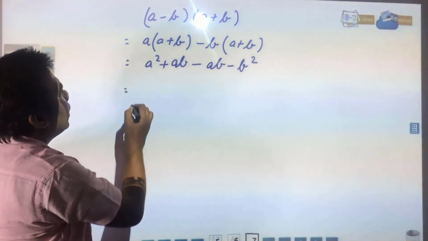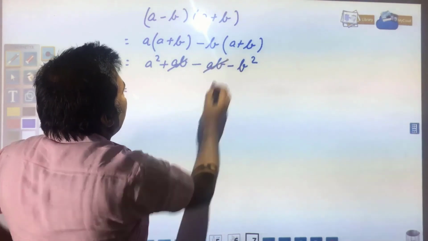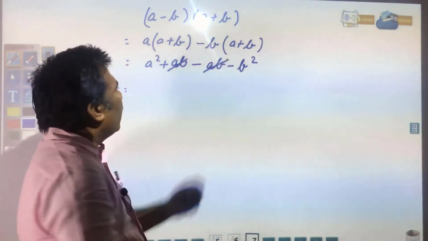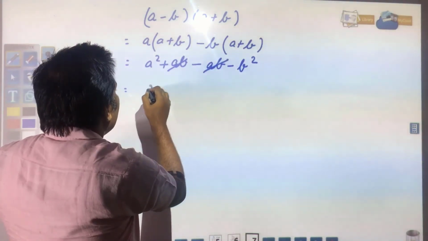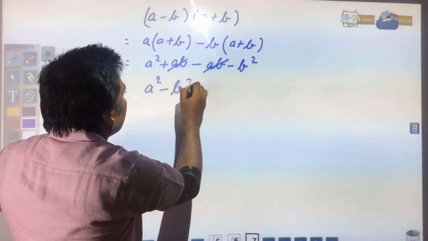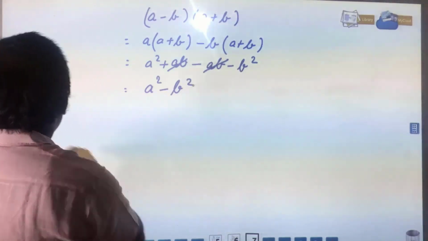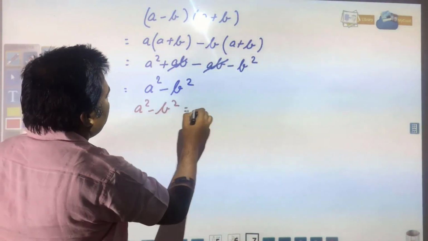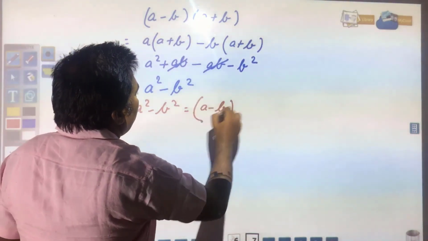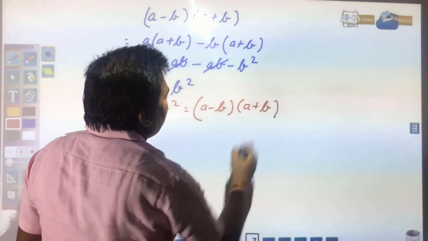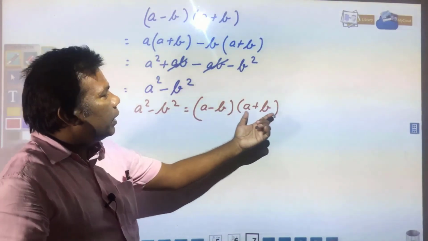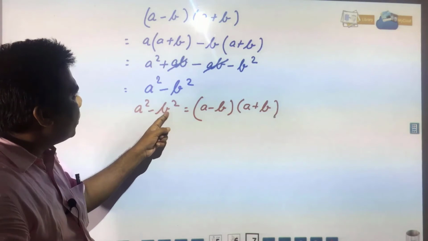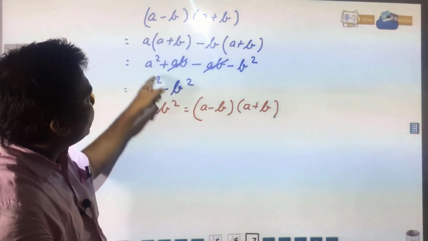Now you see ab and ab, plus ab and minus ab got cancelled, and what you are left with, a square minus b square. So, finally, what formula you got? You got a square minus b square is equal to a minus b into a plus b. It means a minus b and a plus b, if you are multiplying, you will get a square minus b square, and how you will get, you have seen now.